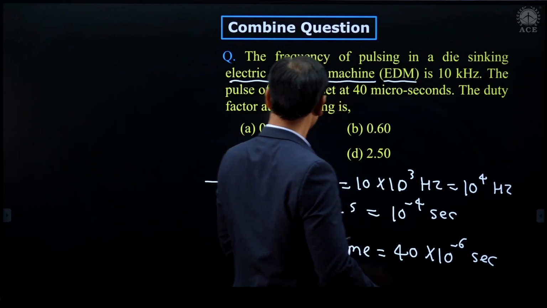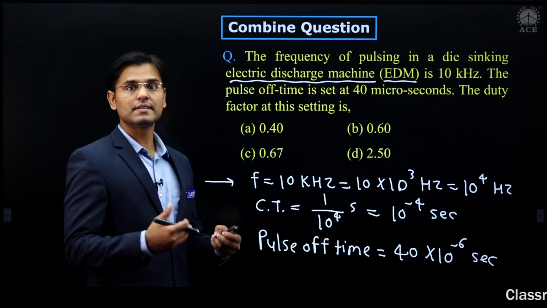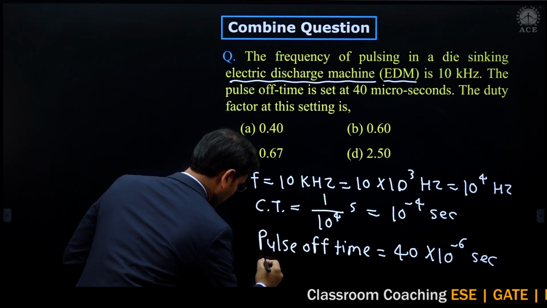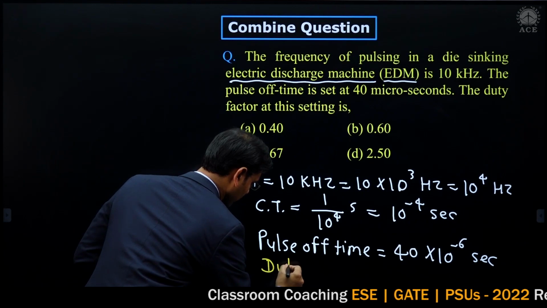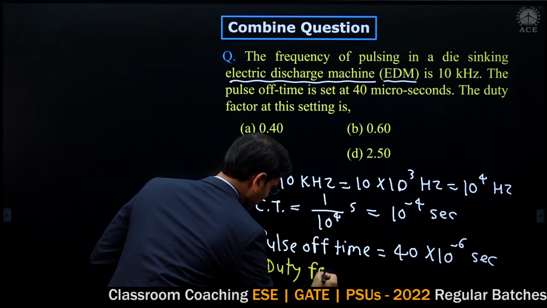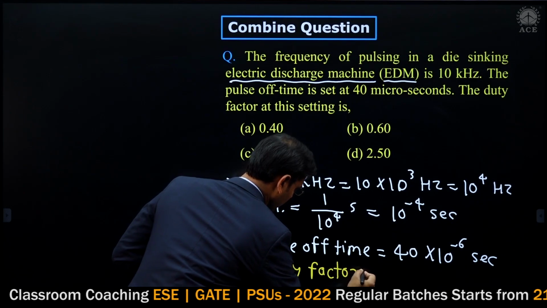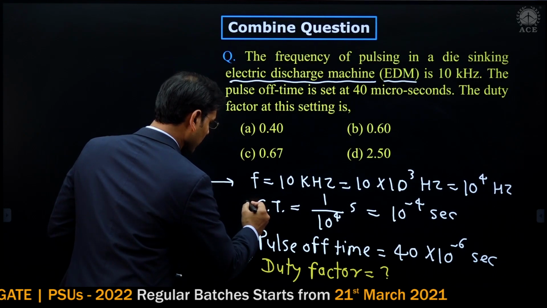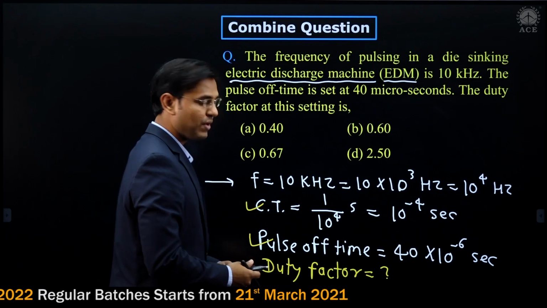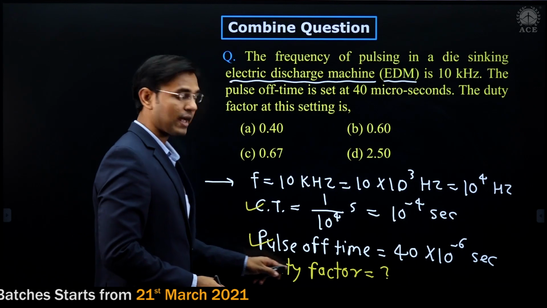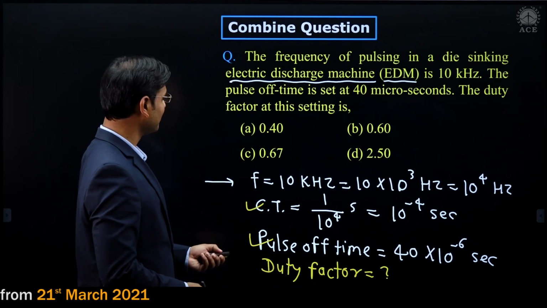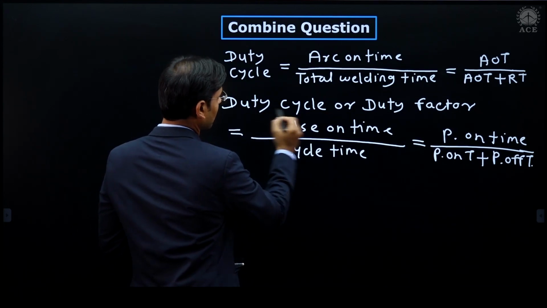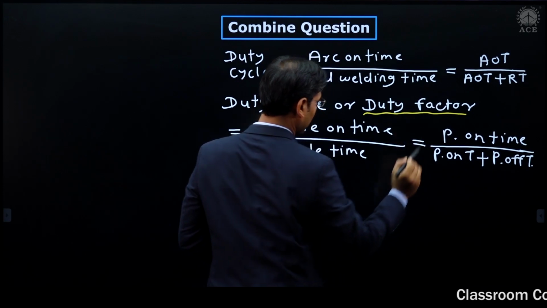What we have to calculate? The duty factor at this setting is. We have to calculate duty factor. Just I am writing here duty factor. Just see what is given data. We have the cycle time, pulse off time. We have to calculate duty factor, or also I can say duty cycle. Now see.